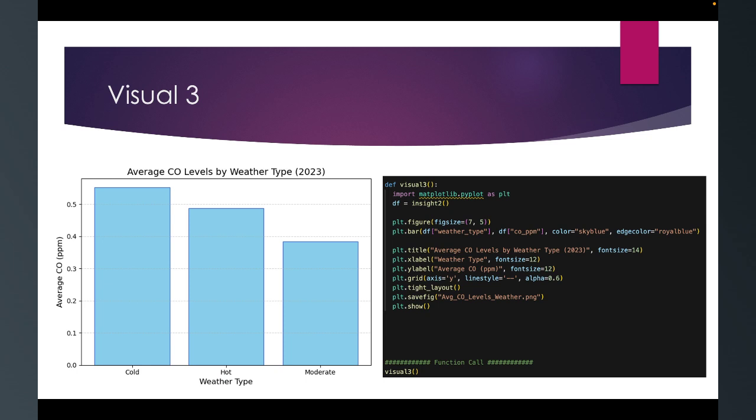And for the third visual, I just wanted to create a little bar chart so you can see how the average CO value is based on the weather type, whether it's hot, cold, or moderate. When there are more extreme conditions like hot and cold, there seemed to be a higher CO value, especially when cold, because I'm assuming with all the heating, creating fires, they were burning a lot of things, and it's also wintertime. The cars and stuff use more gas, which increases the CO level in the air.